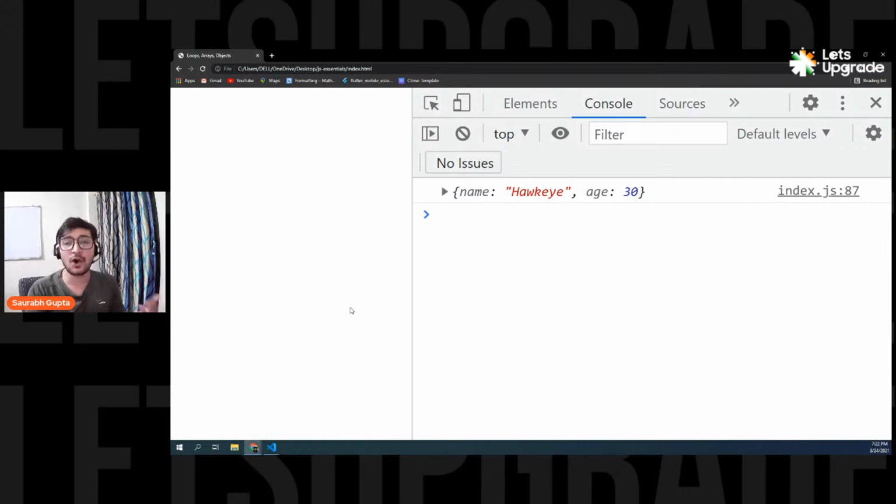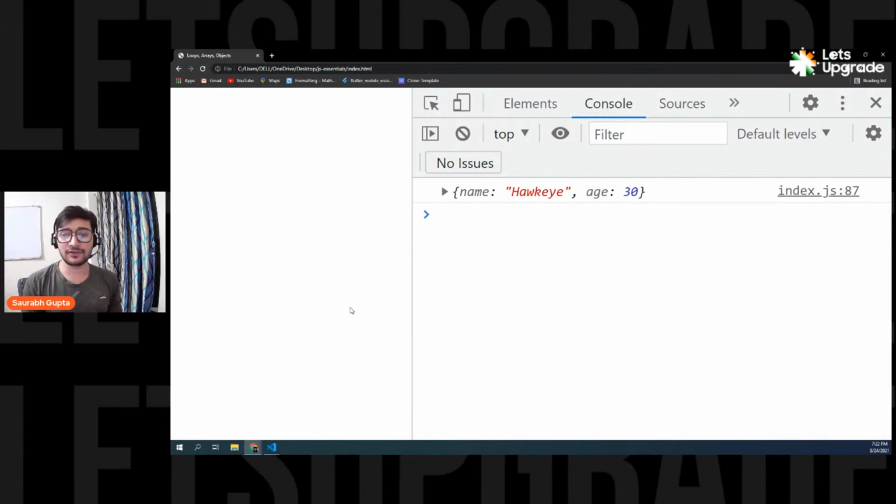Simple. And that's the difference between an array and an object. An array is a collection of elements of the same type. An object is a collection of related properties. And objects normally don't have indexes. There is a workaround if you want to work with indexes and objects, but normally objects are not considered with indexes. Arrays have indexes. So now you know, arrays are a collection of elements. An object is also a collection of properties, but not different elements. An object represents an element, and you write all the related properties of that element, and that's it.